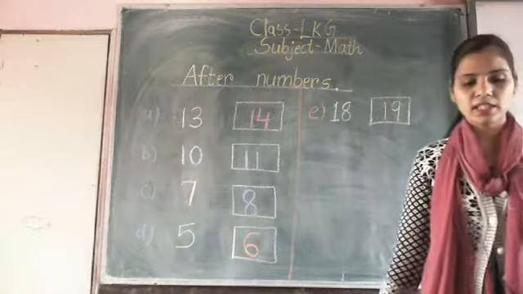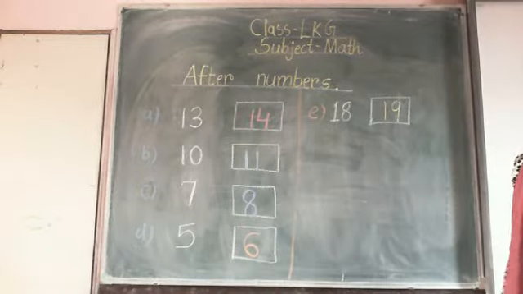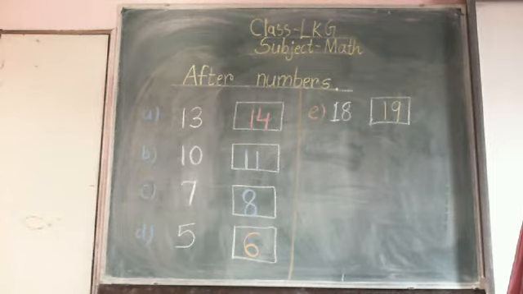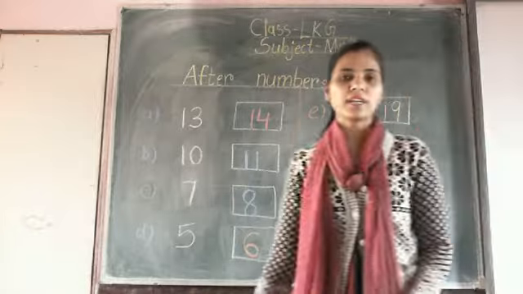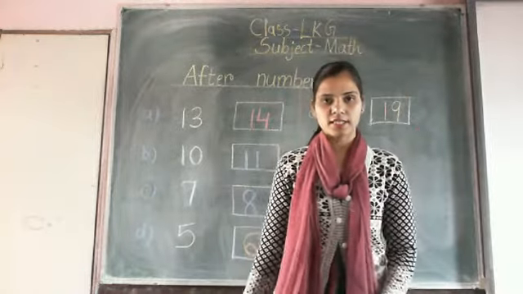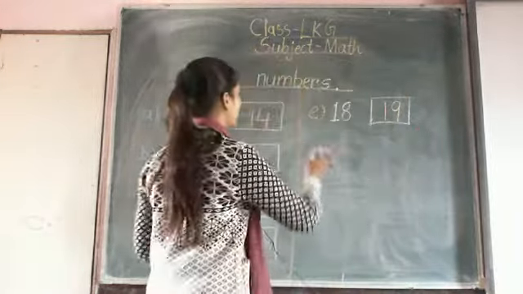So after number we will be done. After number, we will write before numbers. What we will write? Before numbers. So write before numbers heading.